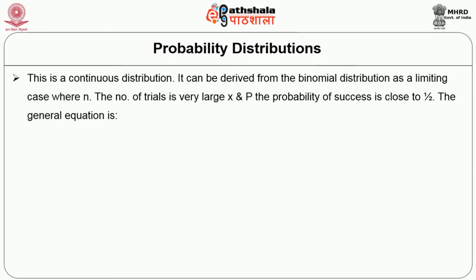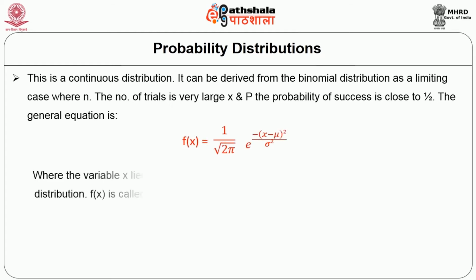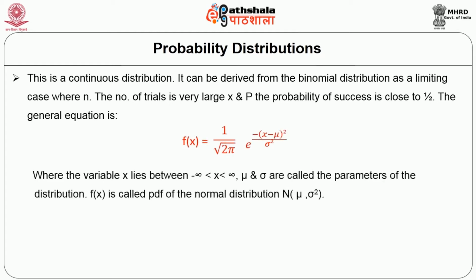In a very large sample, say x, and p, the probability of success, is close to a half. The general equation is f(x) equal to 1 divided by root of 2 pi sigma, to the power of the term in x. Let us understand in detail where the variable x lies within the infinite population; it may be greater than or less than the mean.